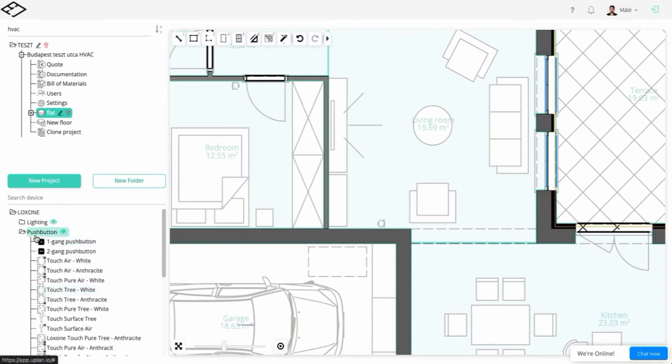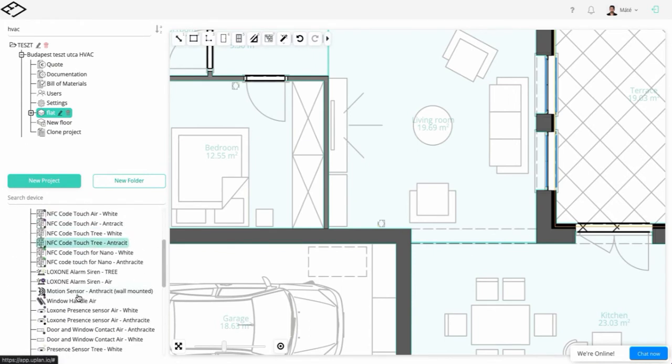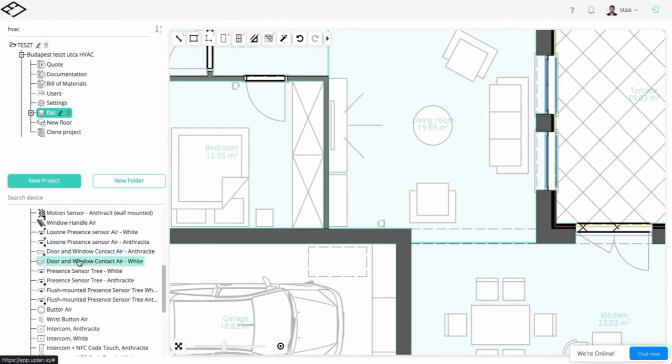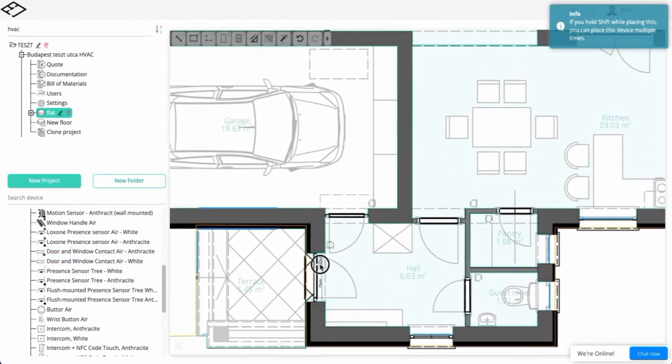We can complete the control by installing the window and door contact sensors. It is important for the system to know when a window is open, as this can affect the system's proper operation.